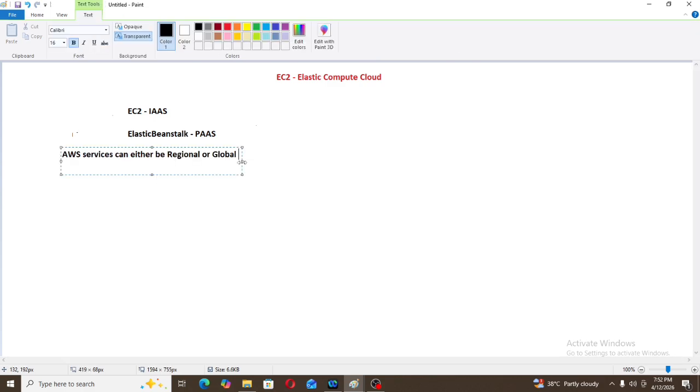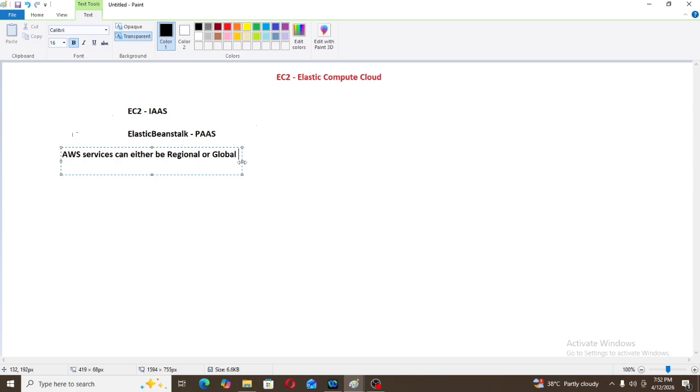Then what is the difference between regional and global? Okay, now I am deploying the EC2 server in the Mumbai region. So I can access this EC2 server in the Mumbai region only. I cannot access that server in the Singapore region or any other region. It means in whichever region I am accessing that specific service, that service cannot be accessed in another region. It means EC2 is a regional service.